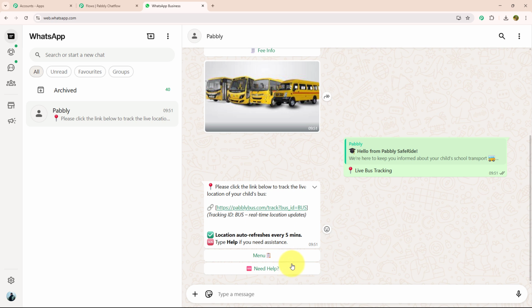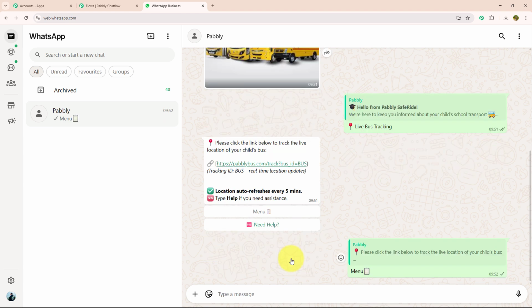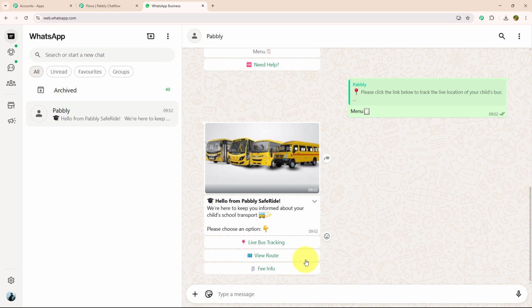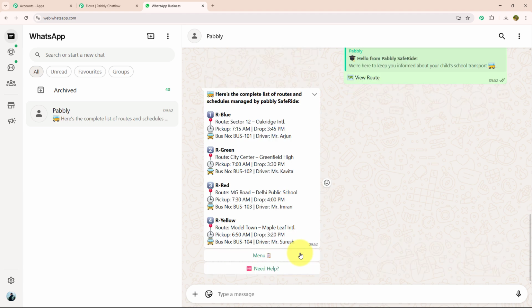And with that, they have provided me 2 action buttons: menu and need help. Let's click on the menu option. As soon as I clicked on the menu option, I got the initial message again. Now this time, let's see view routes. As soon as I selected view routes, they provided me all the routes of their buses with pickup time, drop time, bus number, driver name and all of that. And with that also, they have provided me 2 action buttons: menu and need help.